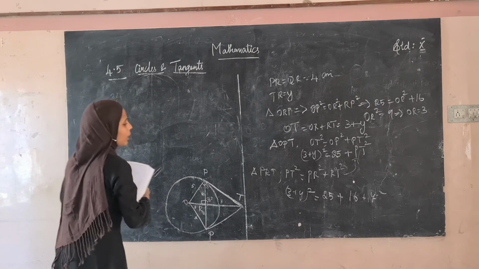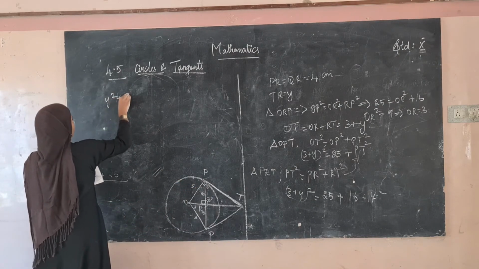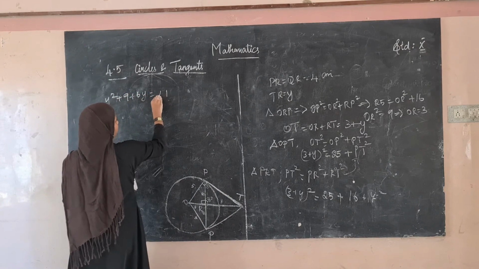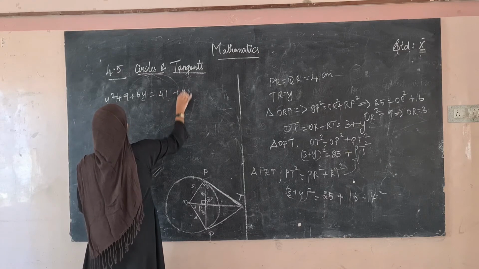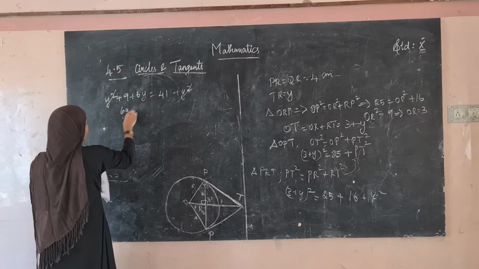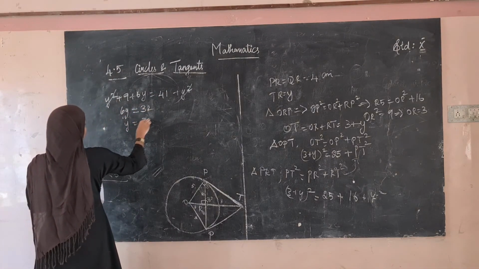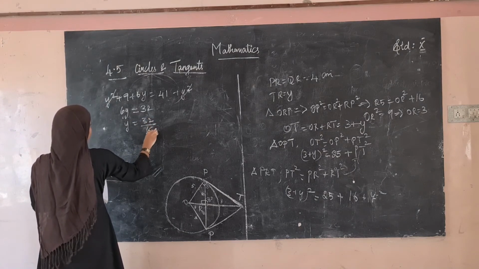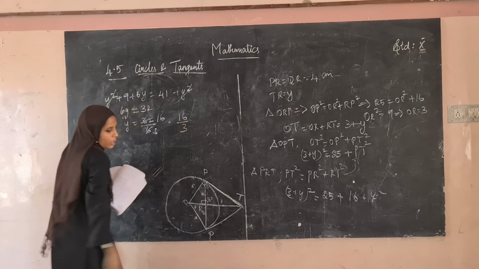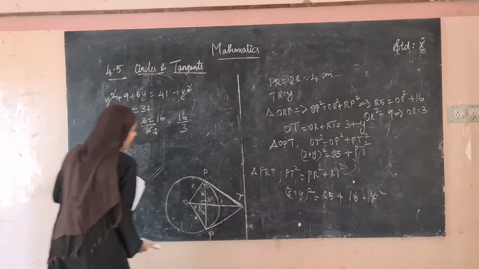So solve again. It is in the format of (A plus B) the whole square. Therefore, Y square plus 9 plus 6Y is equal to 41 plus Y square. What happens? This Y square and this Y square get cancelled. So 6Y is equal to 32. So what is the value of Y? 32 divided by 6. So Y is equal to 16 divided by 3. But we have to find the value of PT.